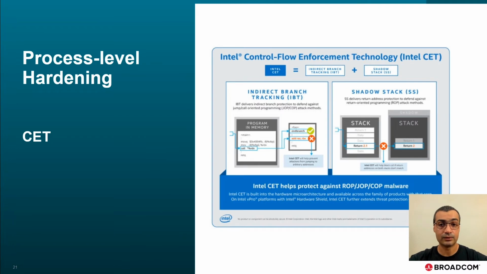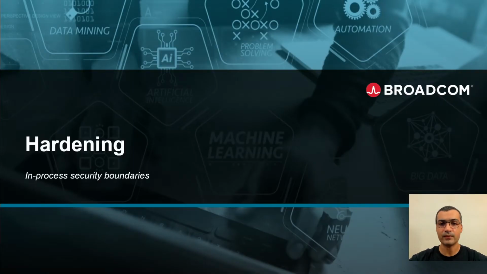An exciting new technology is Intel CET, or Control Flow Enforcement Technology. Once processors implementing this feature become mainstream, exploiting vulnerabilities becomes even more of a contortion act. For instance, the shadow stack feature changes the behavior of opcodes like call and ret to maintain a secondary stack of only return addresses.